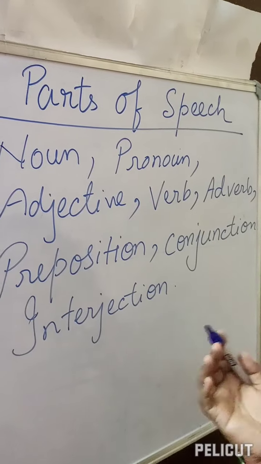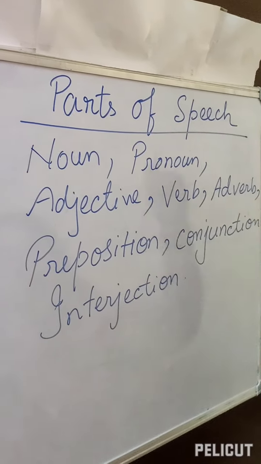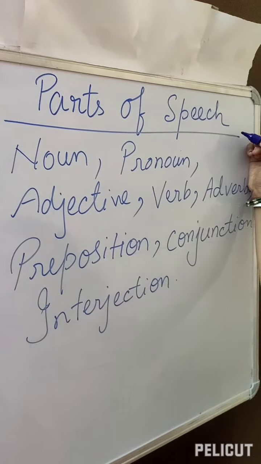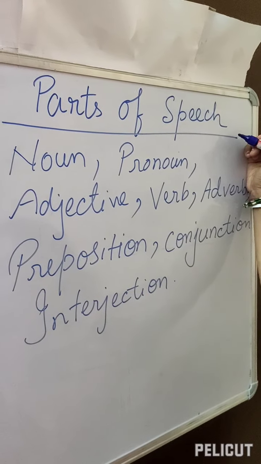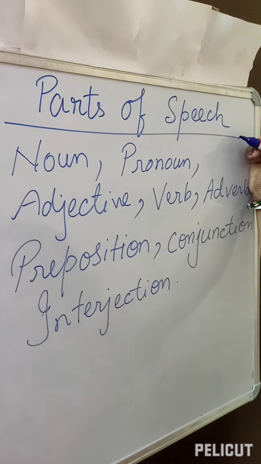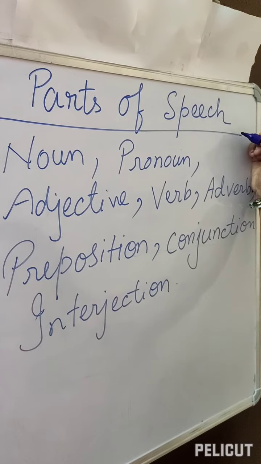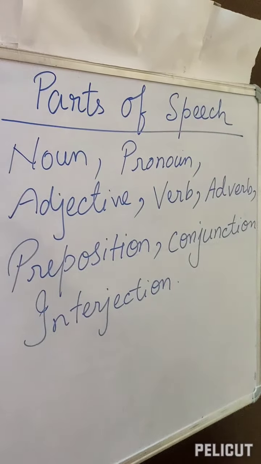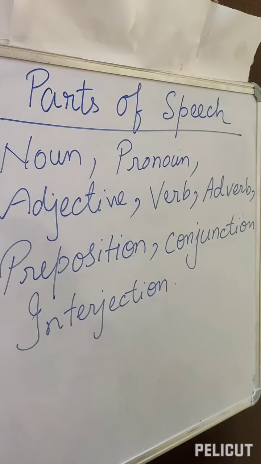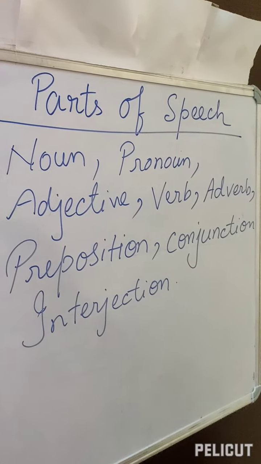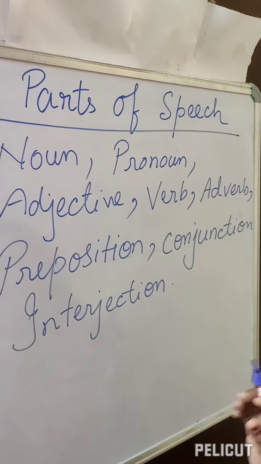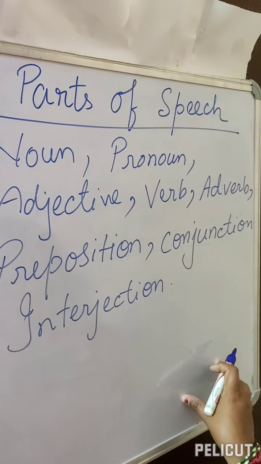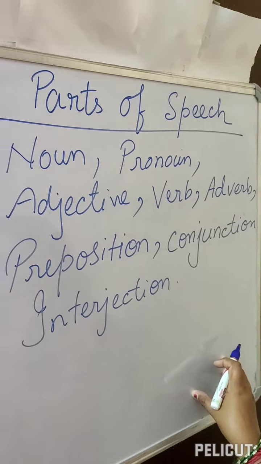So take your pen and a paper and try. I'm giving you some time. Write only one sentence in your paper in which all these 8 parts of speech will be present. I'm giving you 30 seconds to think and write such a sentence.